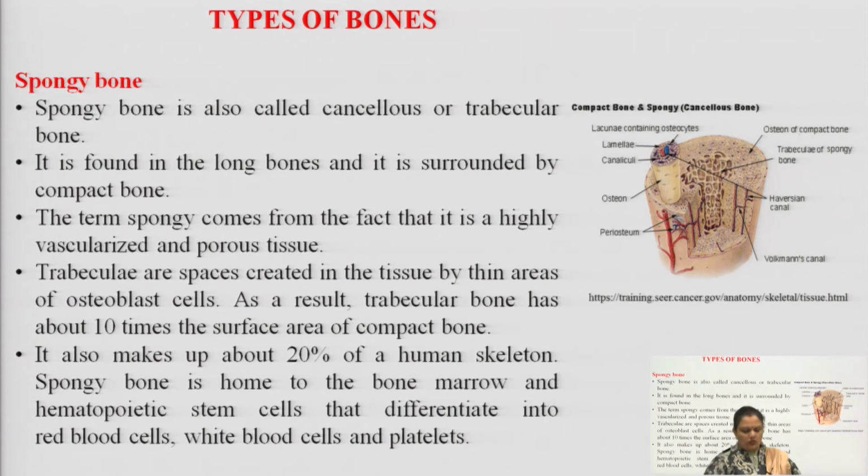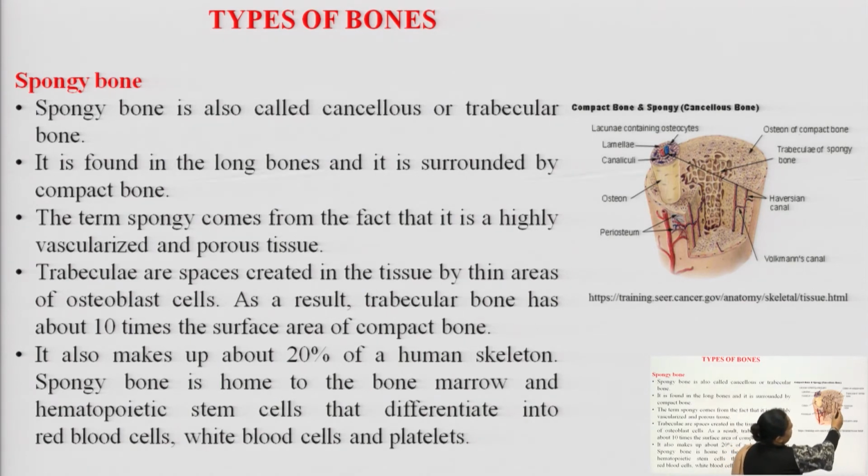Now, coming to the types of bone, we discussed two types basically, the spongy bone and the compact bone. So, see the diagram first, students. This is the spongy bone, also known as cancellous bone. You are having first the microscopic structure which is composed of osteons of compact bone. Beneath this there are trabeculae of spongy bone in the mid center part, and the vertical lines are the Haversian canals, which contain the blood supply required for the oxygen and nutrient supply for these smallest osteon subunits.